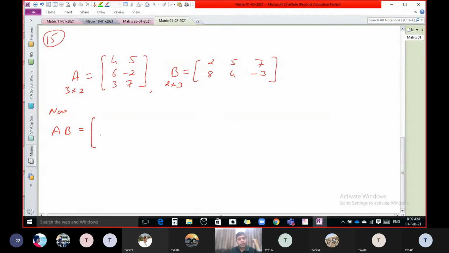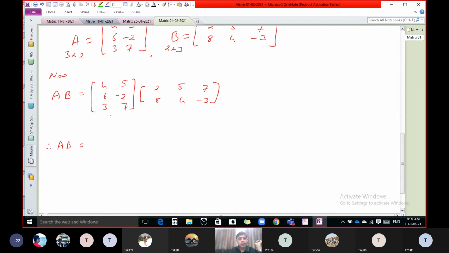See, first of all, you write matrix A. Then, without any sign, don't put a dot sign or multiplication sign, you write B. Now see how to multiply. So the rule is, select the first row of the pre-matrix. See, this is our pre-matrix and this is our post-matrix.